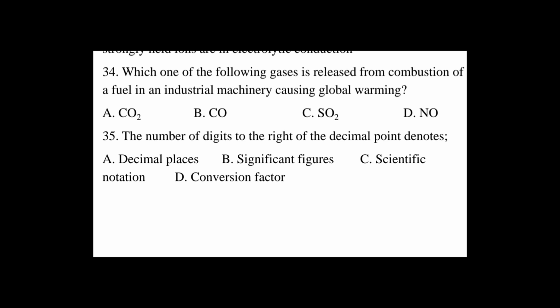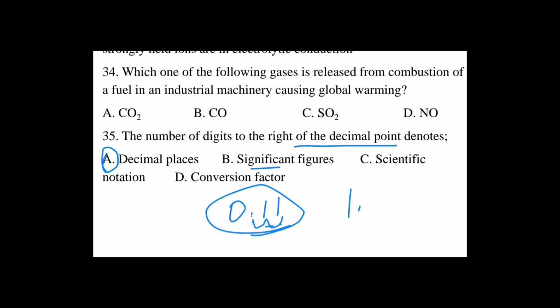Question number 35. The number of digits to the right of decimal point denotes: A. decimal place, B. significant figures, C. scientific notation, D. conversion factor. እንግዲህ the number digits to the right of the decimal point ለምሳሌ 0.11 ካልኩኝ ከዚህ ከዴሲማል ፖይንት በቀኝ በኩል ያሉት decimal place ይባላሉ ማለት ነው። so the answer will be A ይሆናል because አሁን ሁለት decimal placeዎች ይኖሩታል ማለት ነው 0.11 ለምሳሌ 1.234 ካልኩኝ ሶስት decimal placeዎች ይኖሩታል 1 2 3 decimal place.